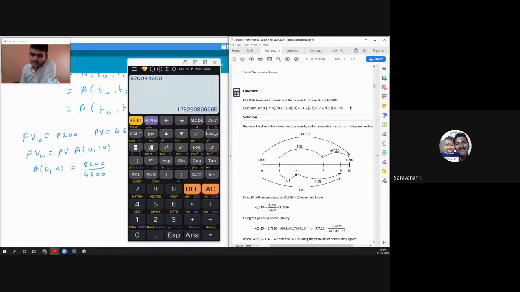Now in our calculator you can convert your decimal values into fractions and fraction values into decimals. Majority of the time the physical calculator will give you the answer in fraction. If you want to convert it into decimal, you have this SD button just above the del button. If I press that, it will give me the fraction form here, or if I press it again, it will give me the decimal form. You can see here fraction and decimal. That you can do in your calculator as well. So I will write it in fraction form so that it is easier for me to write. I don't have to write a lot of decimal points.